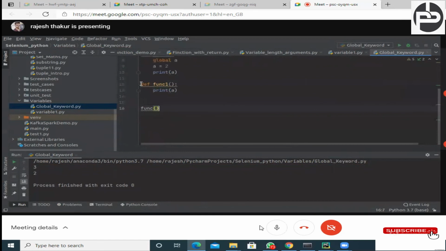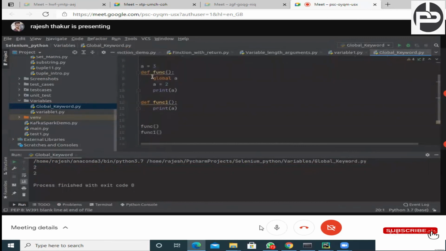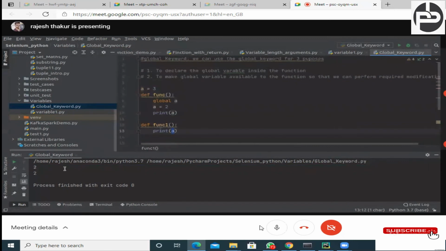Now it will print this, and we get 2 only. We are not getting 3. Why are we not getting 3? Can anyone please tell me? Here we are calling a, which is global, right? And that value is also coming as 2.